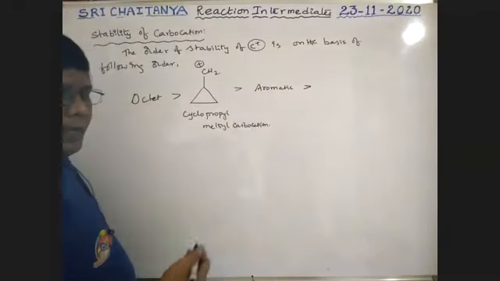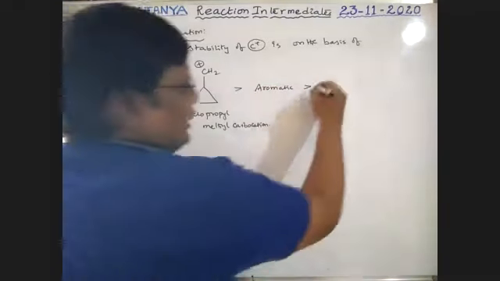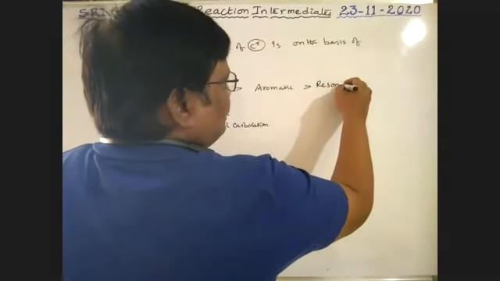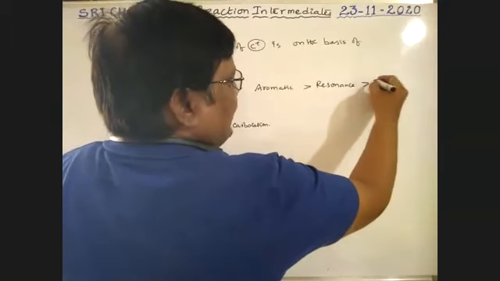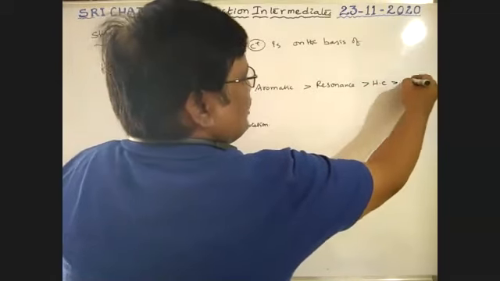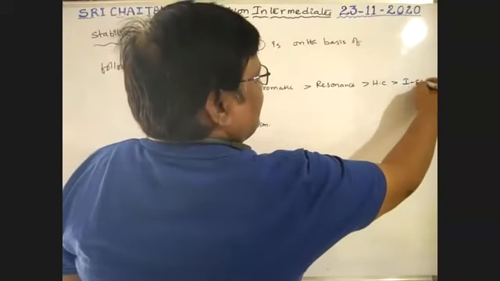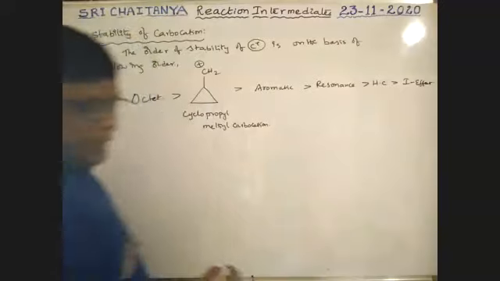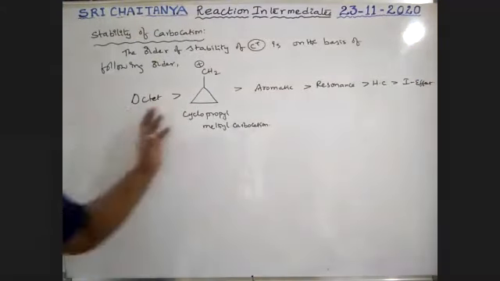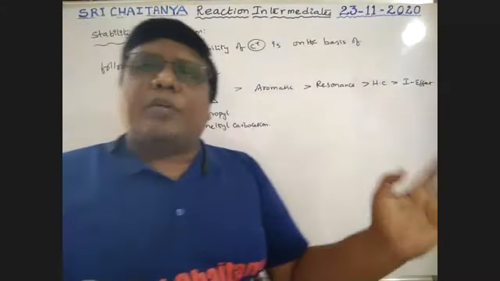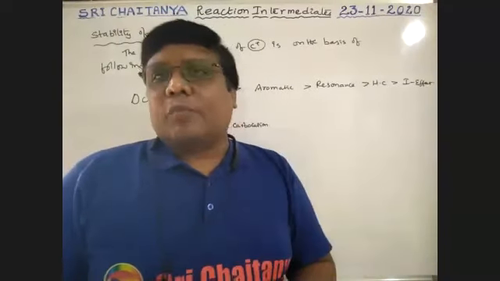So which is more than resonance, which is more than hyperconjugation, which is more than inductive effect. Okay, this is the order to compare which one is more stable, which one is less stable in case of carbocations.